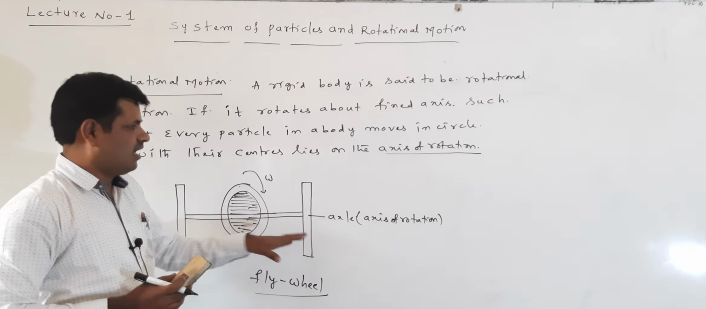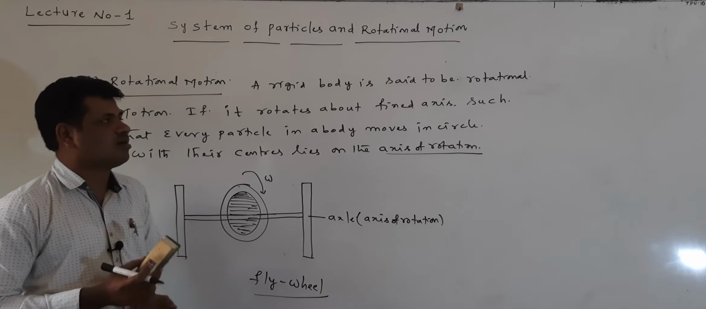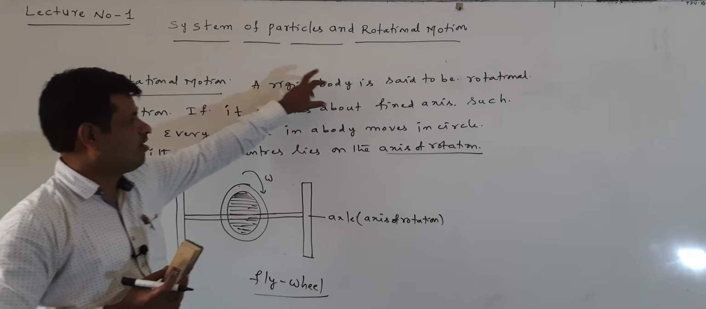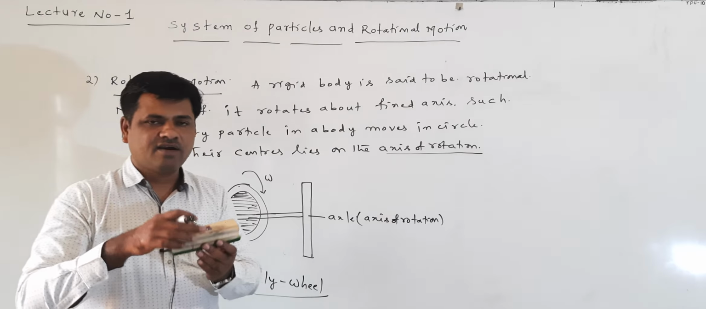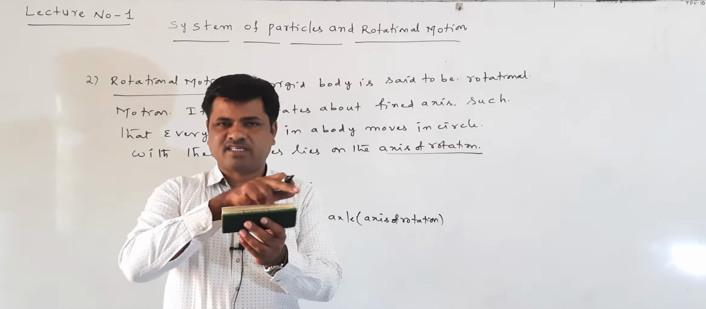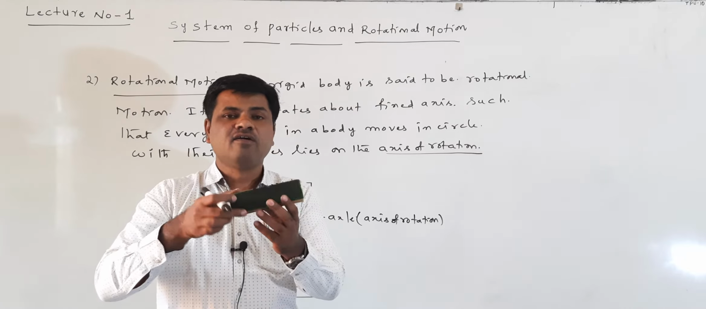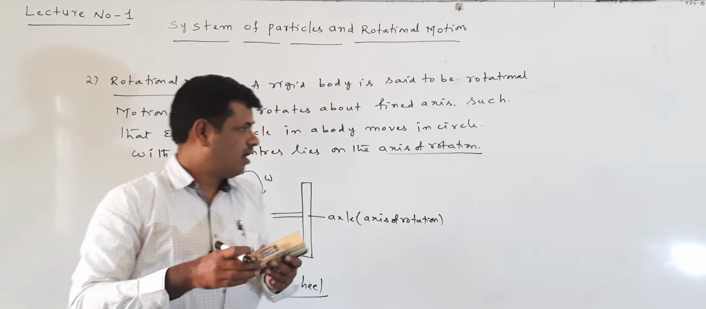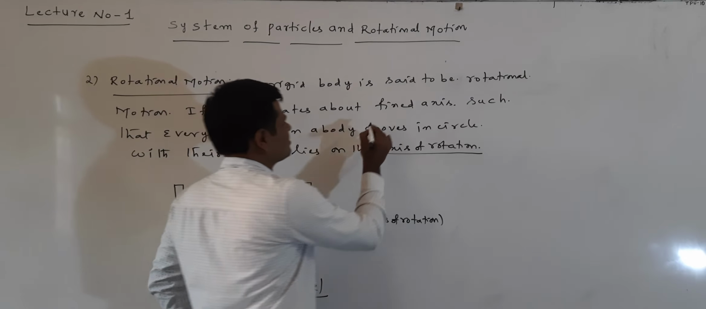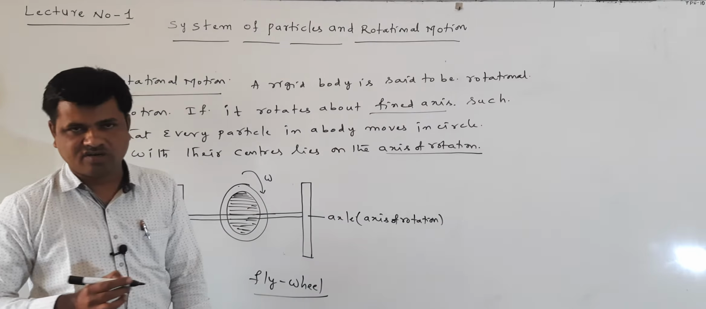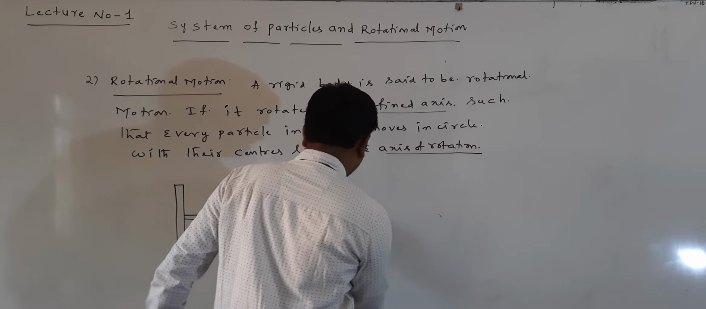We will explain clearly using another diagram. This is an example of rotational motion. A rigid body is said to be in rotational motion if it rotates about a fixed axis. About this one fixed axis, the flywheel is rotating like this. That fixed axis is called the axis of rotation. Right. Now we will understand clearly using another diagram.